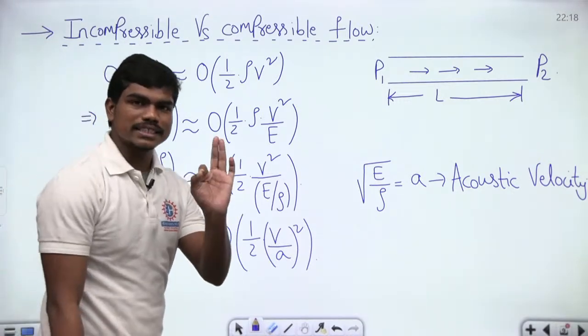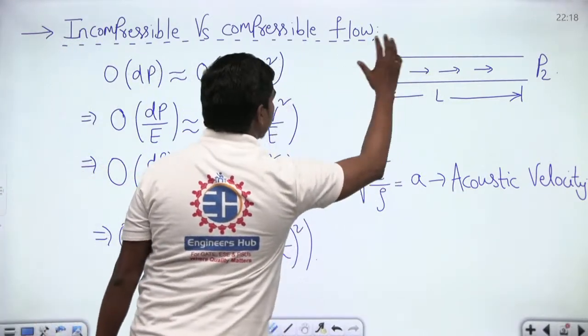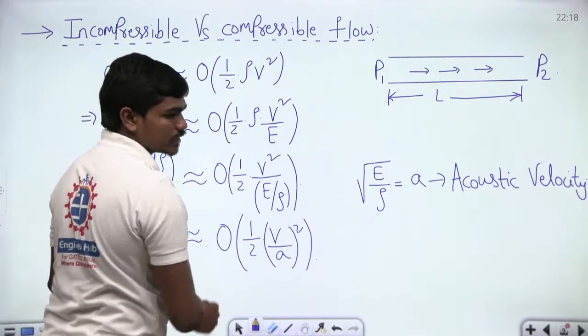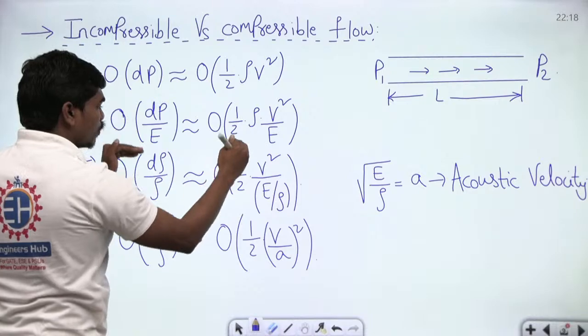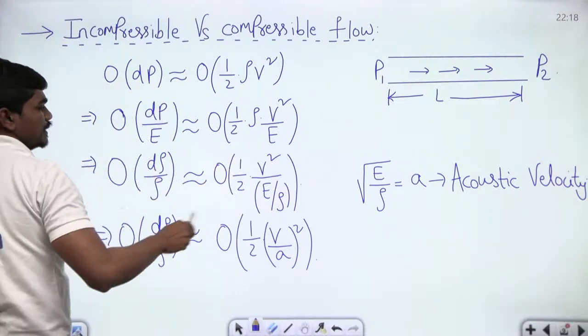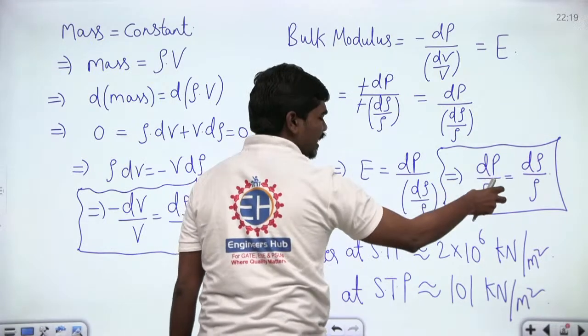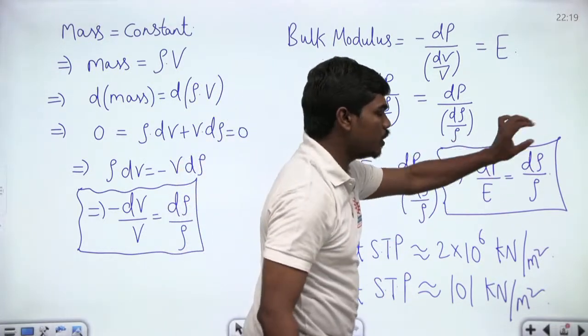Just look, it's a simple analysis. The first thing we have taken is that the order of the pressure difference in this flow is equal to the order of half ρ V square, and we have divided both terms by the bulk modulus. From the previous slide we know that dP by E, the pressure difference divided by the bulk modulus for any fluid, is equal to dρ by ρ.